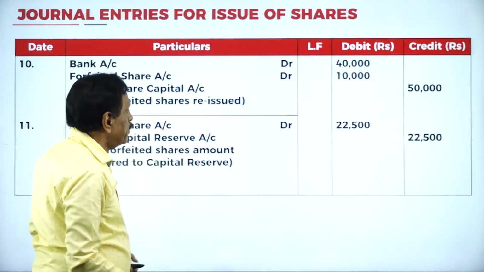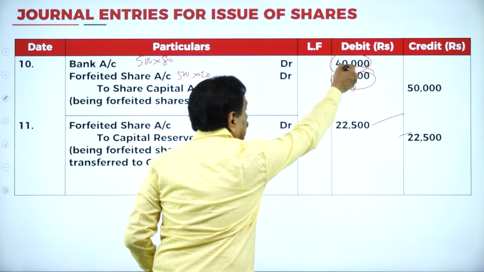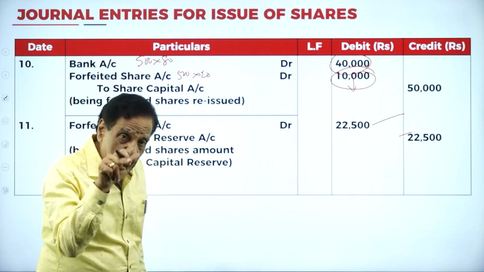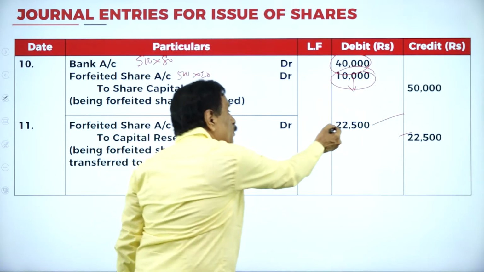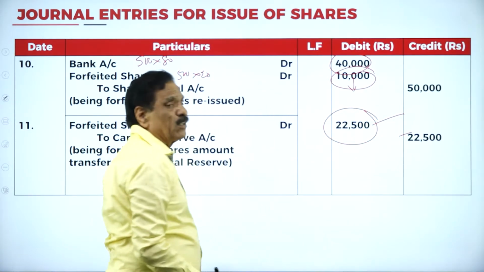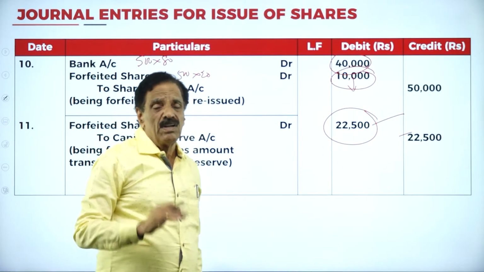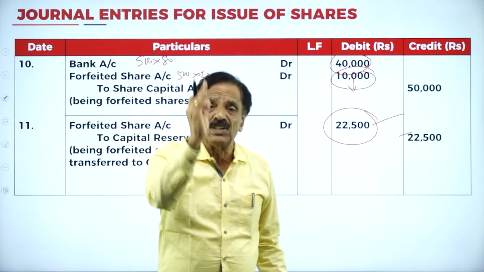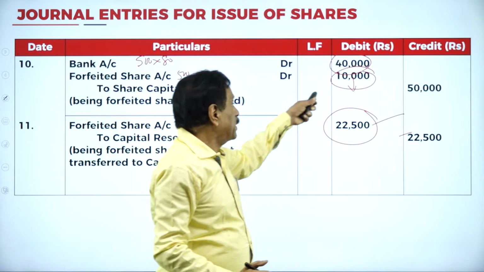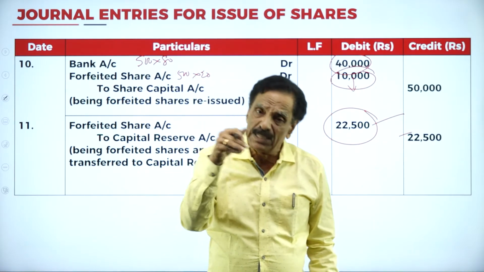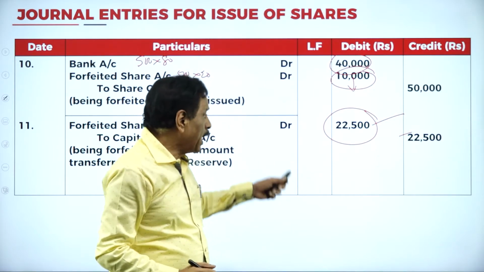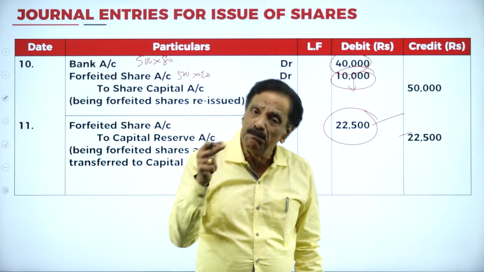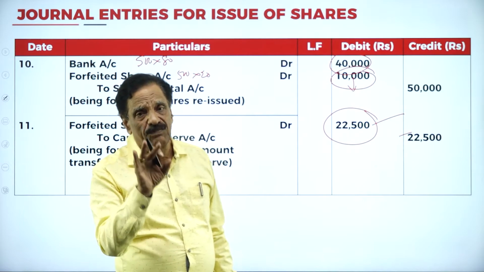Here 40,000. 32 plus 40 is how much? 72,500. Actually required 50,000. How much more? 22,500. You can go that way also. The other way, the credit entry is 32,500. What's the debit entry? 10,000. How much excess is there? 22,500. That goes to the capital reserve. That money can be utilized when there is a shortage of funds.